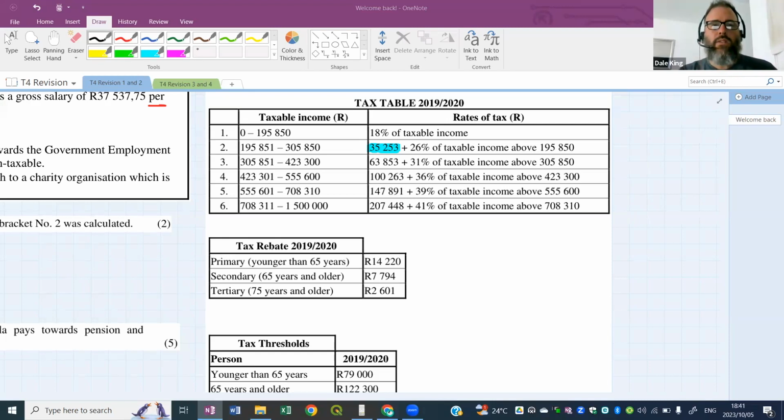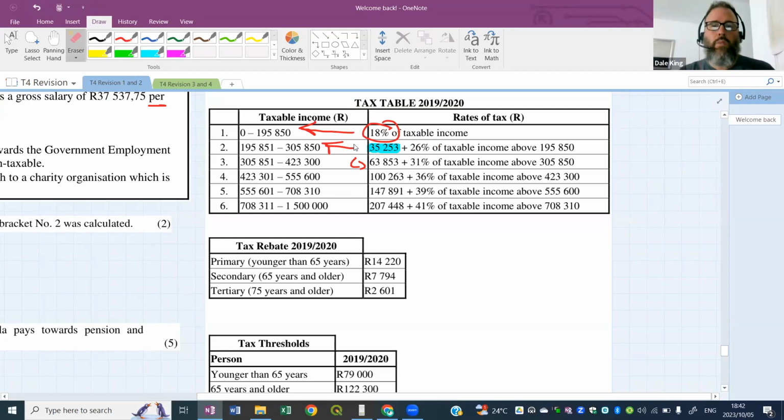Yes. I'm not sure, but is it 18% of 195,850? That's exactly it. Well done, Ben. So what this value is, from bracket number 1, 18% of this maximum value here will give us this 35,253. And then 26% of this maximum value there should give us the next one, which is 63,853.